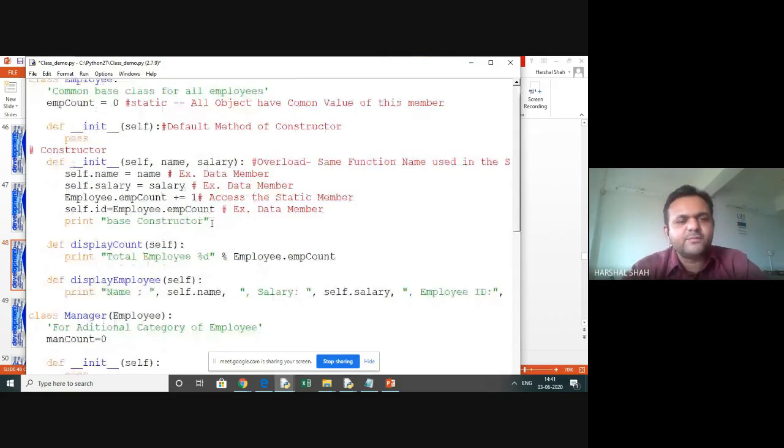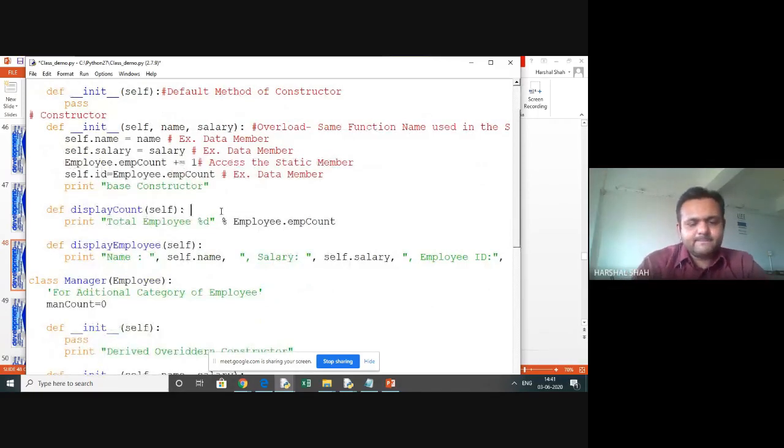So we have created through a base constructor. This is our member method. So this is a method member. Okay, and what we have done, this is def, then this is a function name with the argument self, that means the object which calls it, whatever object will call display count, what will be printed? The total employee count. Hope you understand. We are accessing here a count of employees. So by any object that calls it, this value will come exactly the same.